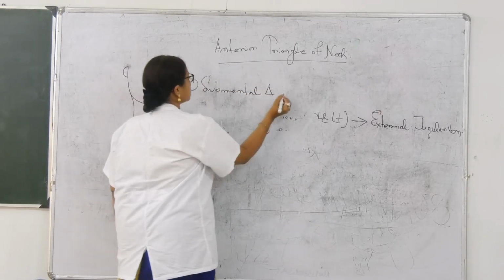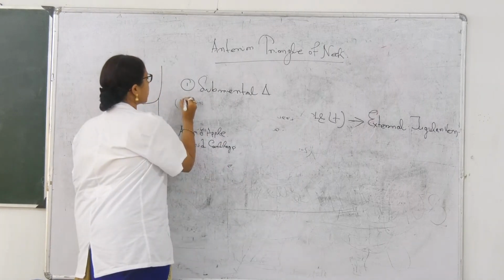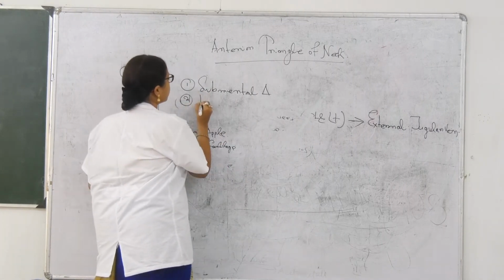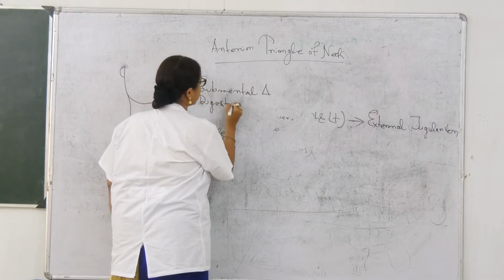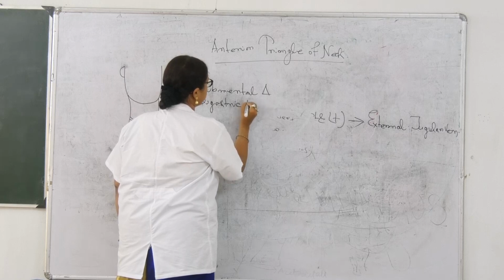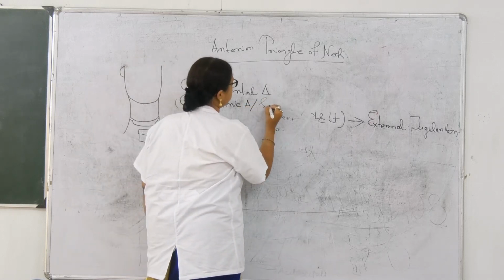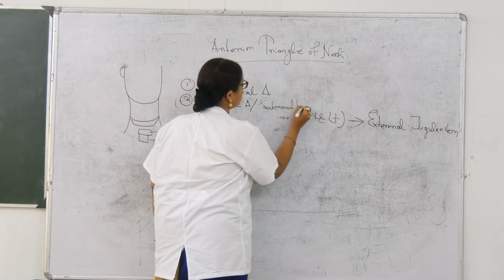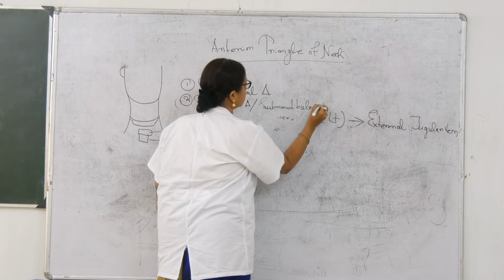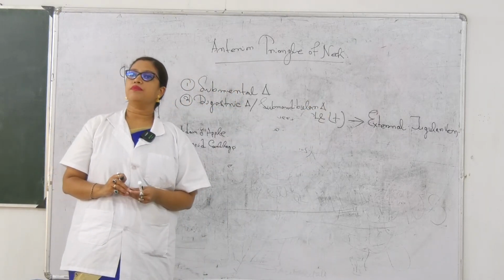Okay, so this is actually not full. So the second one, then what is there? Another name is digastric triangle. What is its other name? Submandibular triangle. Okay, second one is digastric or submandibular triangle.